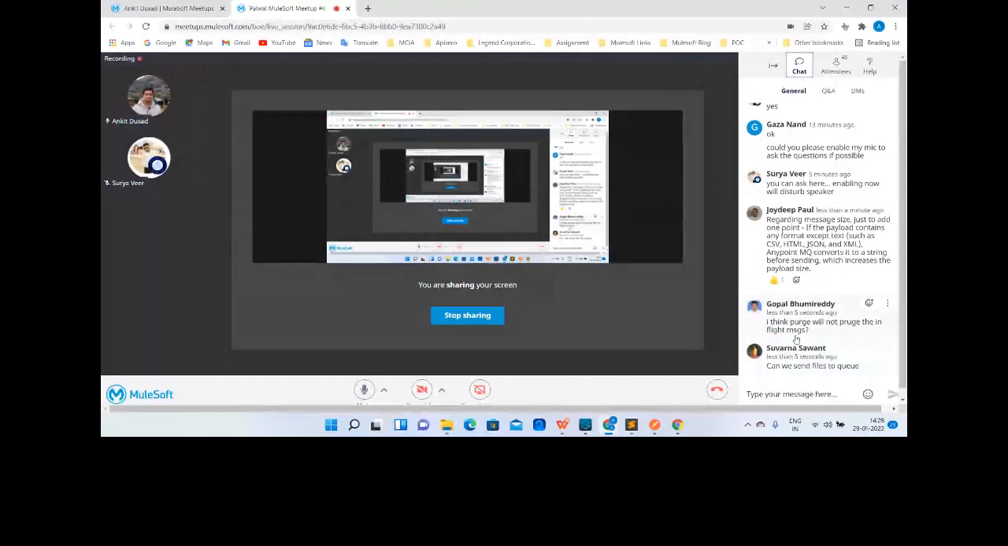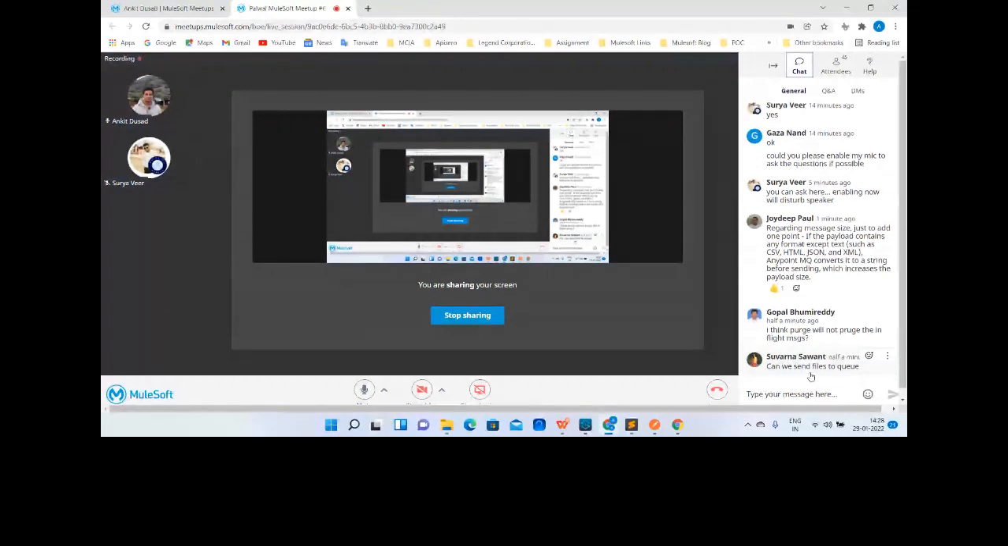No, it will purge the messages, even if it is in in-flight mode. Can we send the file to the queue? No, you can't send the file. If you want to send images or documents like this, you can't do that. You have to convert it into base 64 format, and then you can send it to the queue.